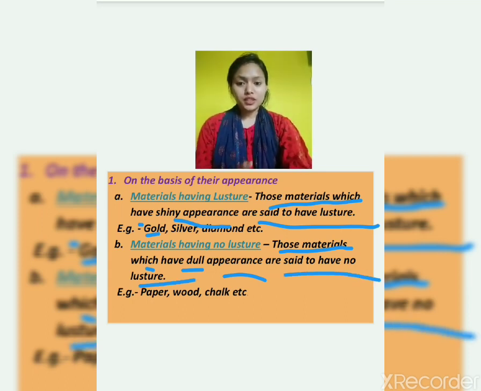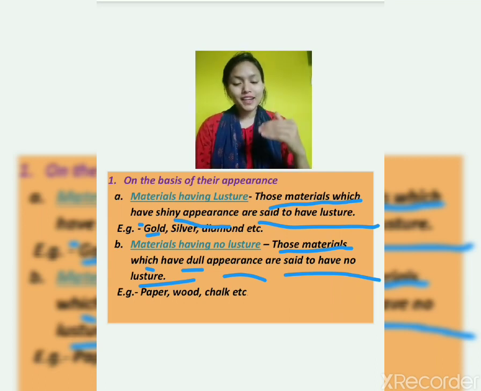You must have seen sand. Sand is lustrous, it shines. And what about the soil? Soil does not shine. So soil is non-lustrous and sand is lustrous.